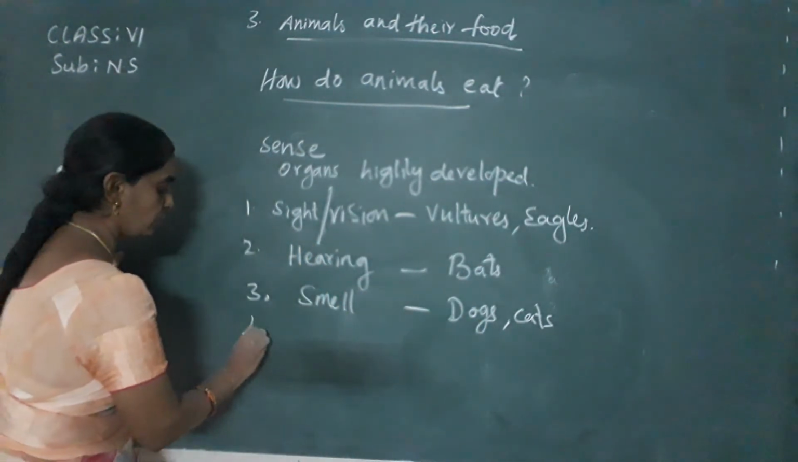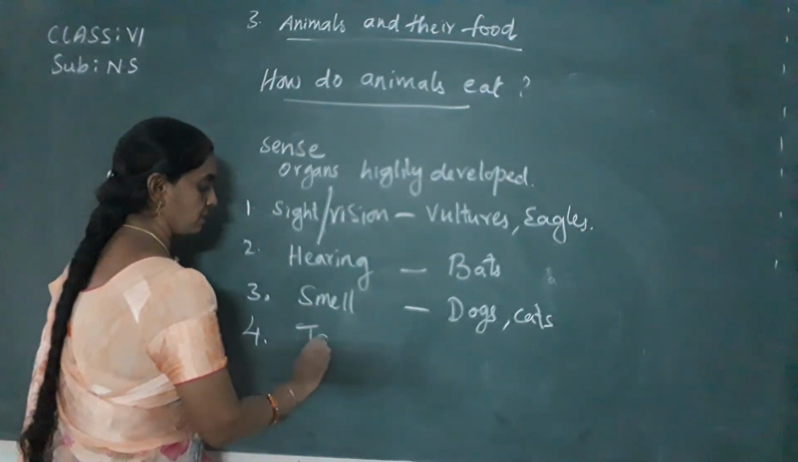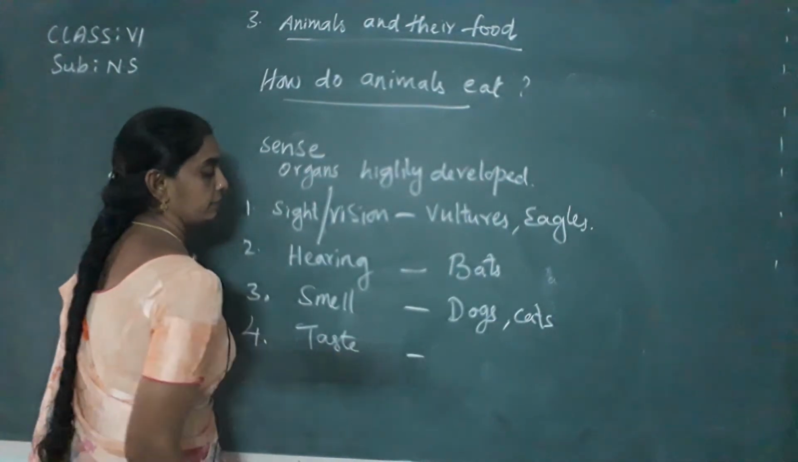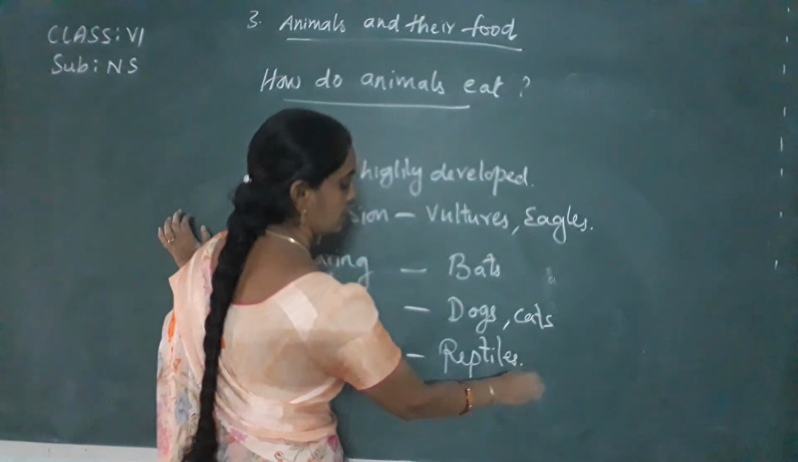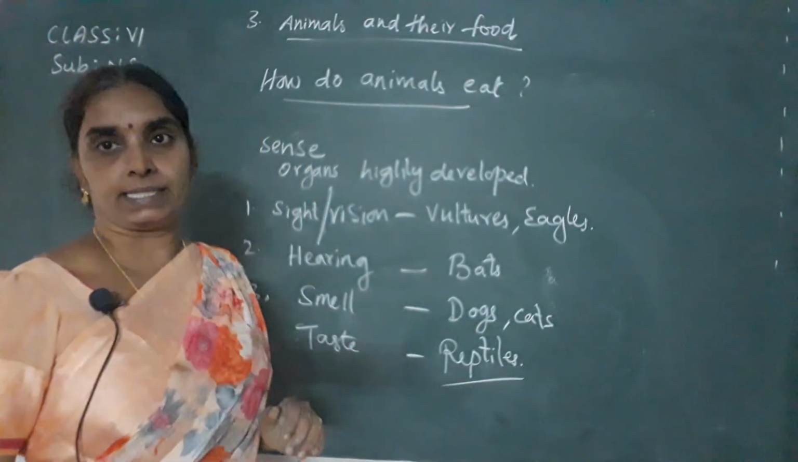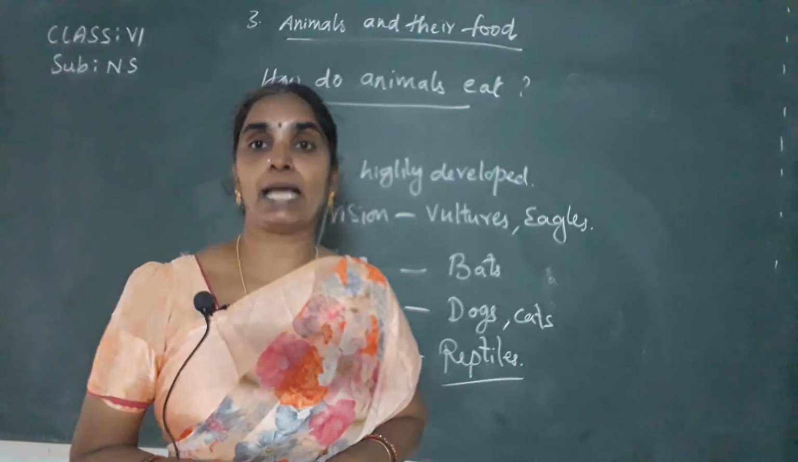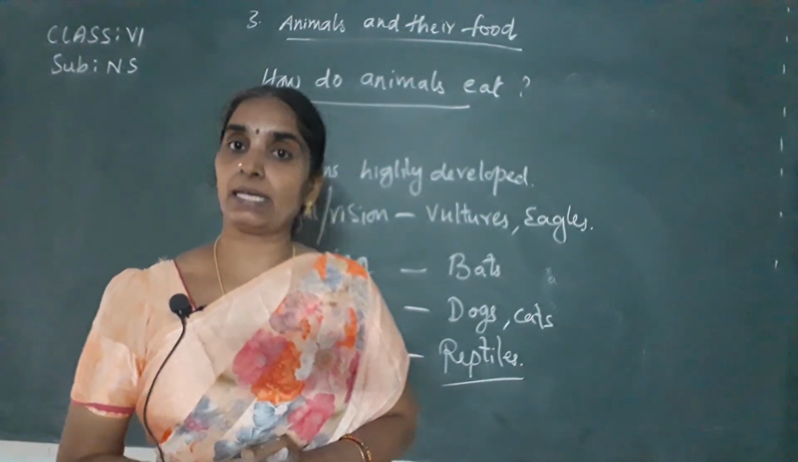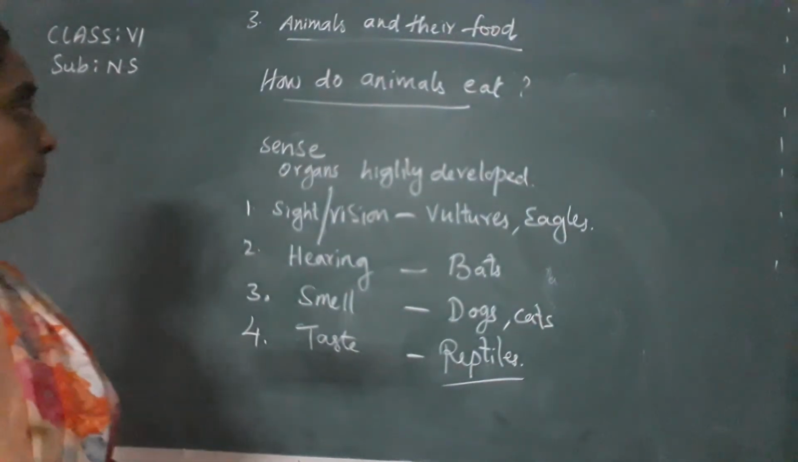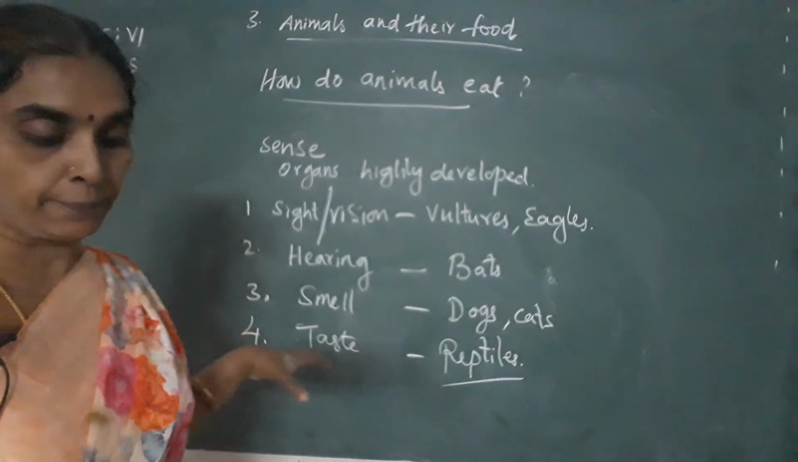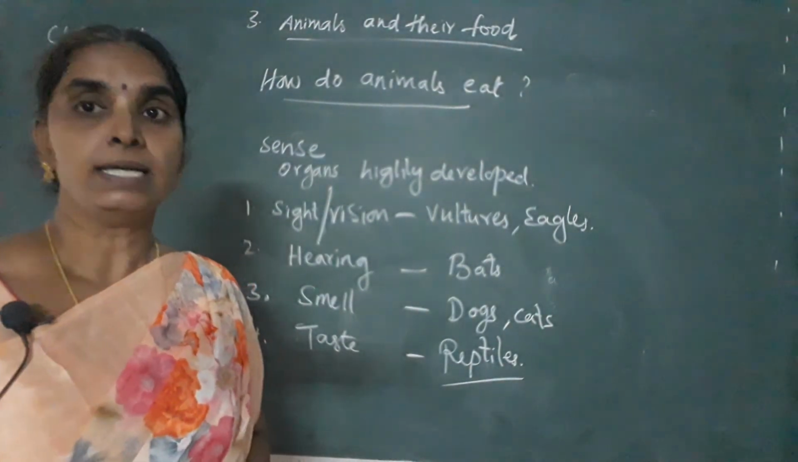Okay, next coming to the sense of taste. The reptiles, they depend on the taste. Okay, so these are the sense organs of different animals which are highly developed. Hope you have understood now, children, about the sense organs, and through a simple activity we'll prove how these animals depend upon the different sense organs.